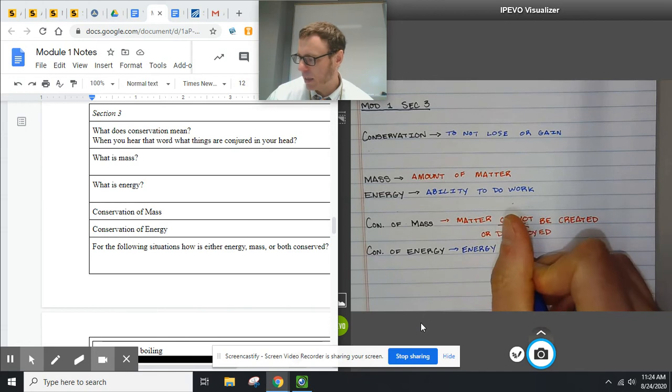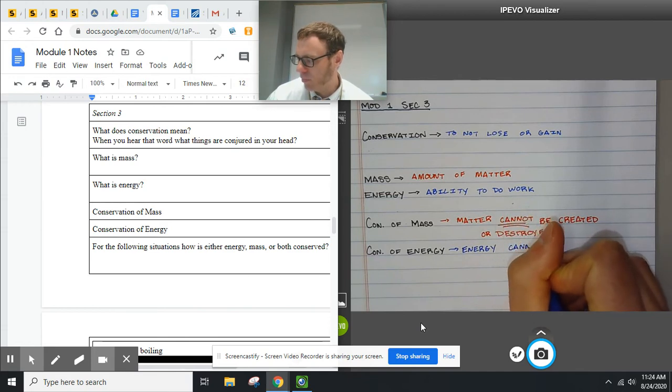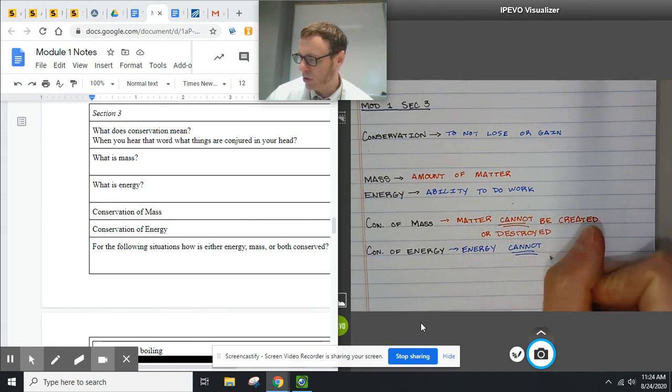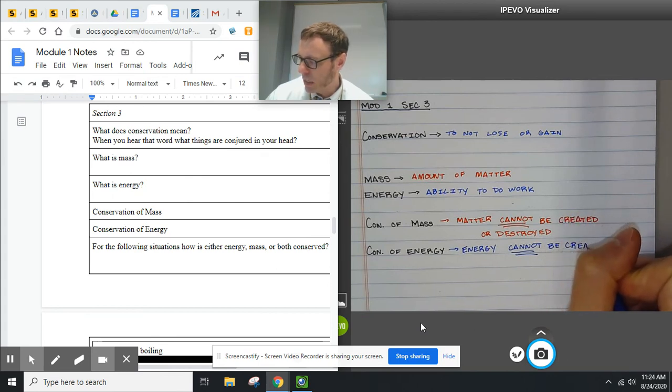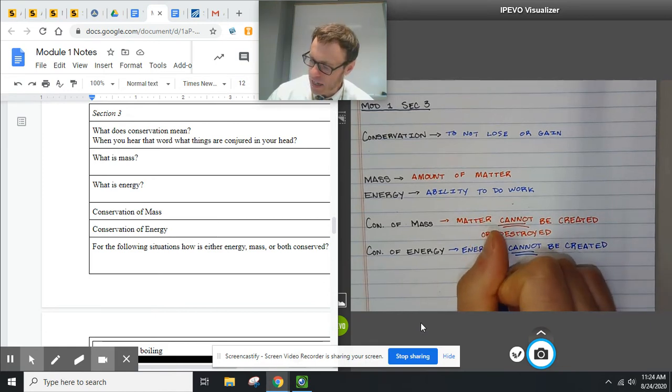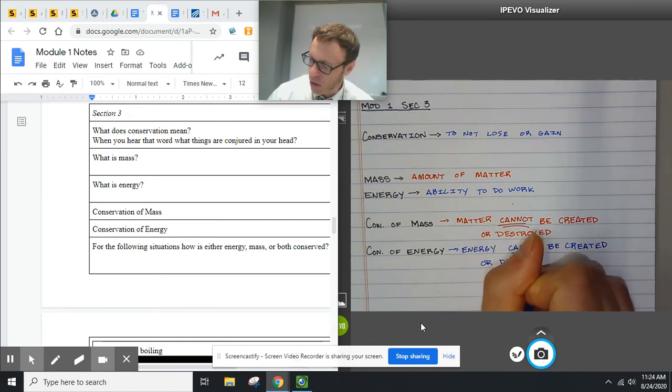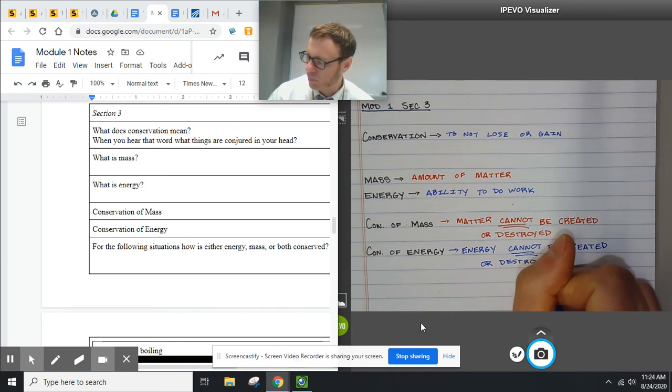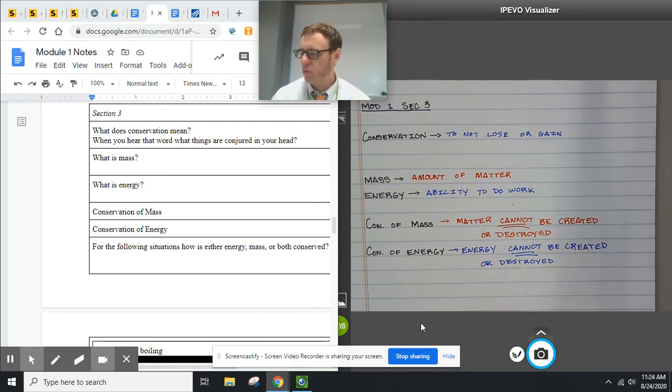Whereas conservation of energy is energy cannot be created nor destroyed. So here, the amount of energy in the universe is constant, which is kind of weird to think about. We take energy, this concept that we all understand intrinsically, but it's really hard to put vocab to. The amount that we have can't change. Same with mass. The amount of mass that we have here cannot change.